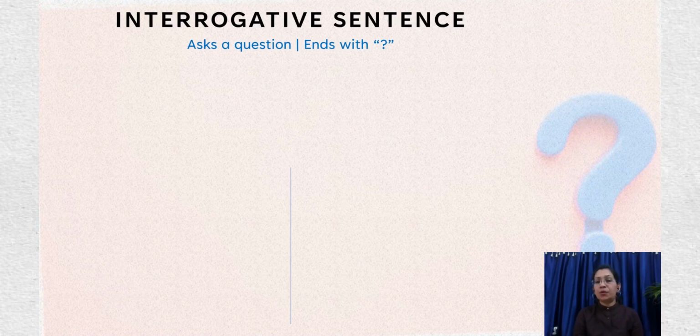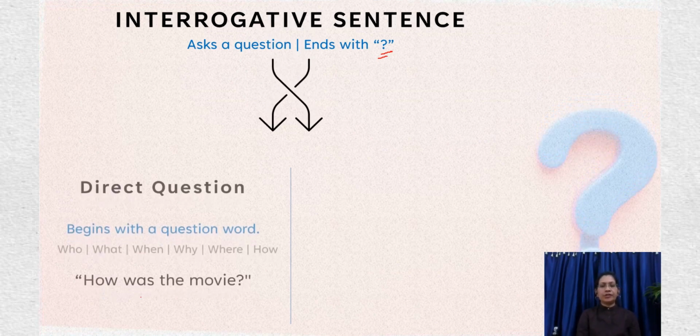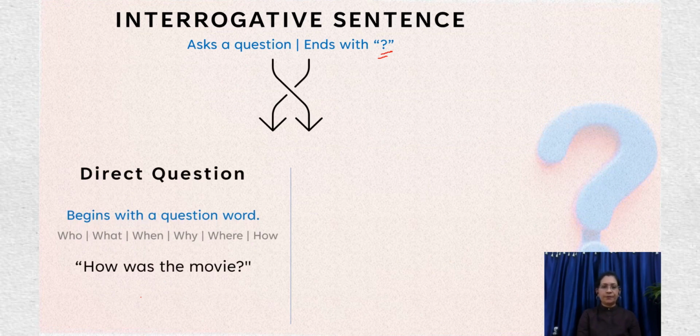Interrogative sentences are those sentences which normally ask us a question. They end with a question mark. Now there are two kinds of interrogative sentences we normally come across. First is a direct question. These questions begin with a question word: who, what, when, why, where, how. These are question words, or what we call interrogative words.